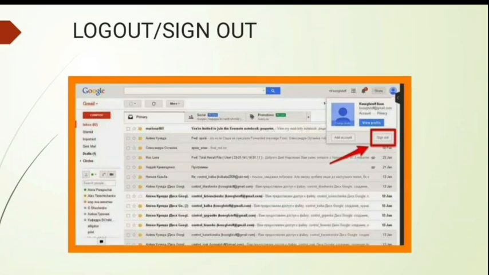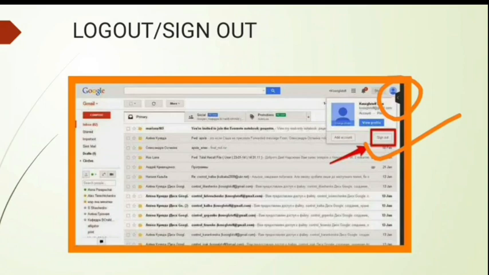Now the final thing: all the things we have learned, and now we want to log out of our email. So what we have to do is just click on the sign out option. This option will be seen over here when we click here, and once we click on this option, you can find the sign out option. Once you click on that sign out option, your email will be closed. So this way you can close your email account once your work has finished.